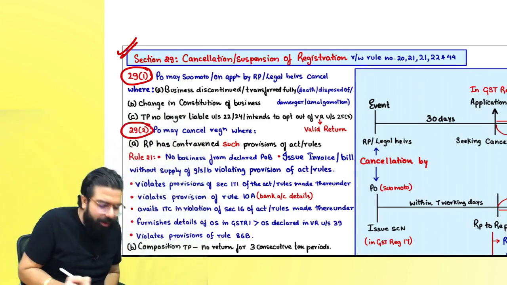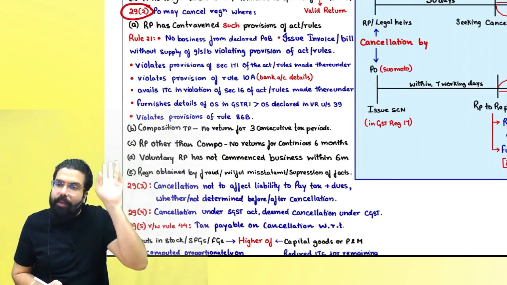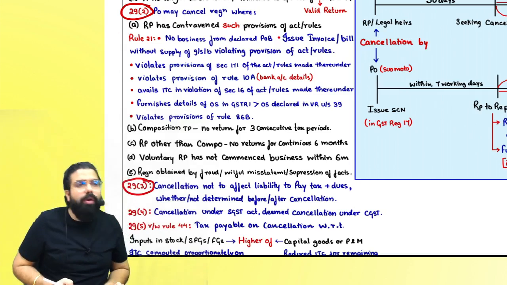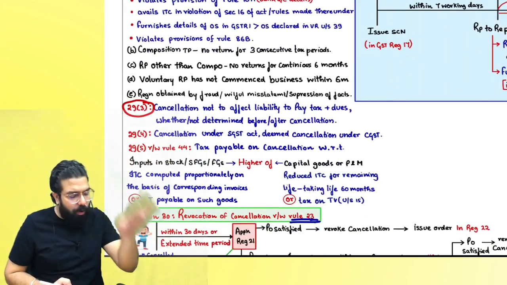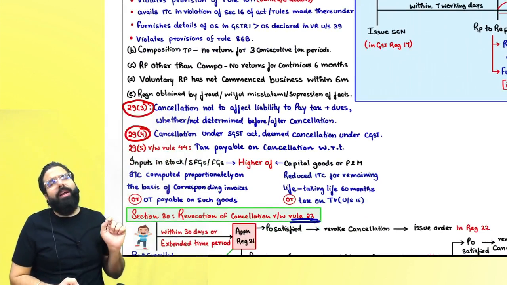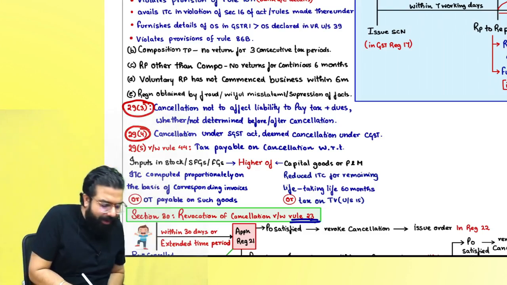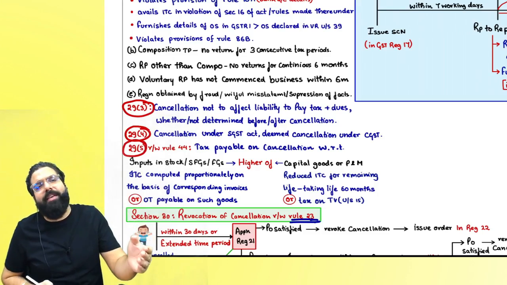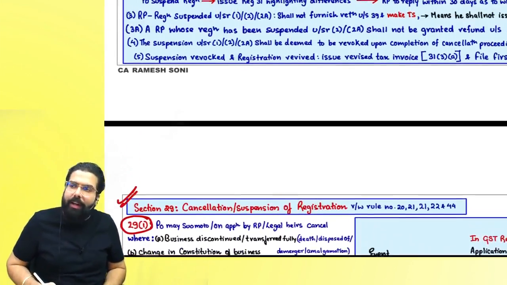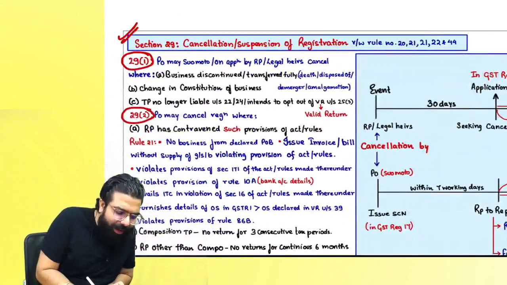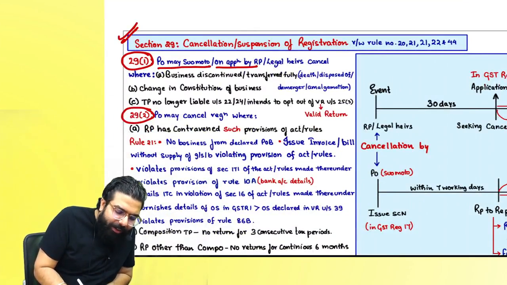Section 29(2) tells you those scenarios when the proper officer will cancel your registration. Section 29(3) says that though your registration is cancelled, that doesn't mean you will not pay your liability; you are still liable to pay. 29(4) says cancellation under SGST means cancellation under CGST, and 29(5) says when your registration is cancelled, how much you are liable to pay on your stock, inputs and capital goods. Section 29(1) says the proper officer may suo motu or on an application by the registered person or the legal heir.